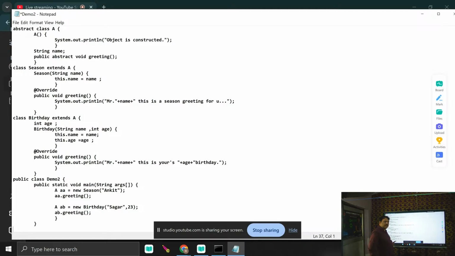When I write ab dot greeting, the compiler checks the availability of the method in the class. It is an abstract class and the greeting method is an abstract method available, so no error. But I am creating the child class object, so the JVM at runtime calls the child class method, Mr. Sagar, this is your 23rd birthday. Over. That's all about the concept of dynamic method dispatch. Try to understand what actually dynamic method dispatch is.